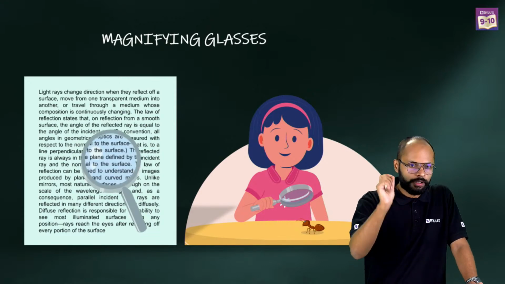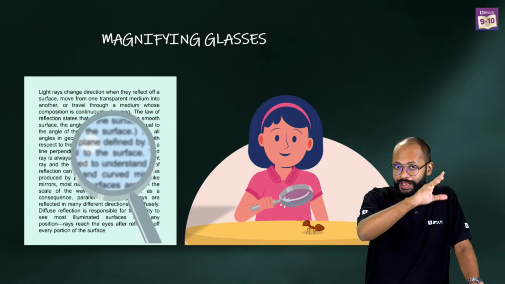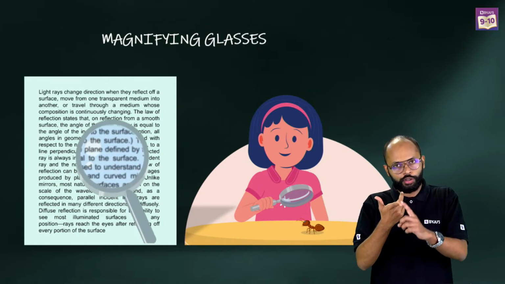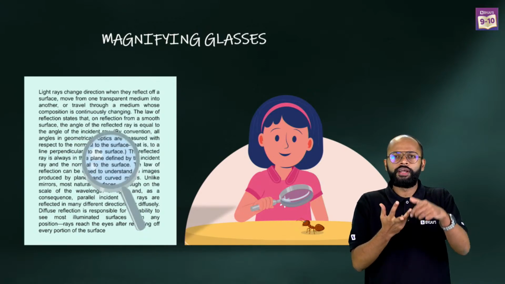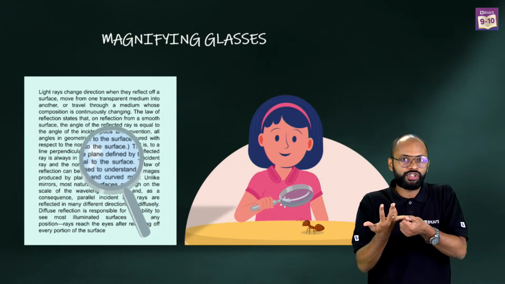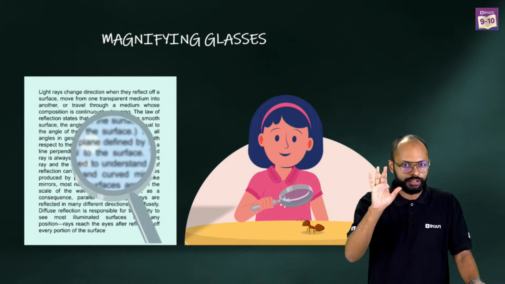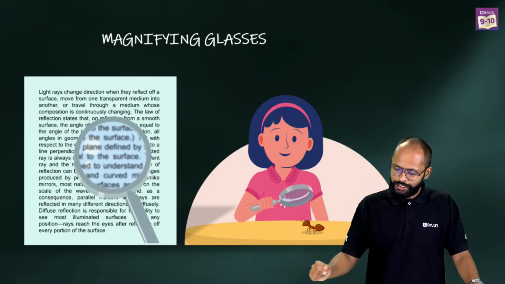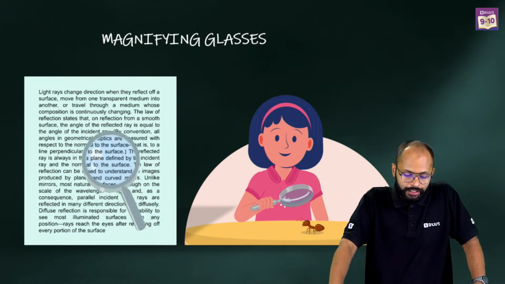So that's why I'm saying people who have not watched the previous sessions, because we have done a lot of things. We have done all the concepts. We have done few questions also. We have done tips and tricks to remember the positioning of images in concave mirrors, right? We have done all these things, okay? All right. So let's start with magnifying glass.